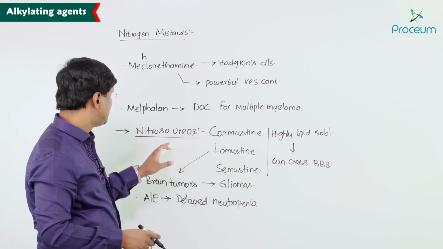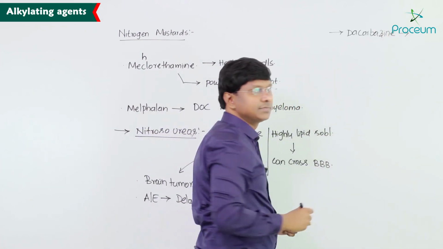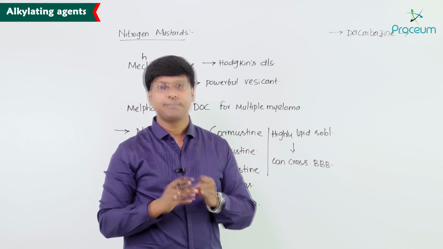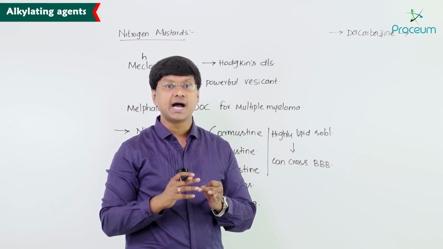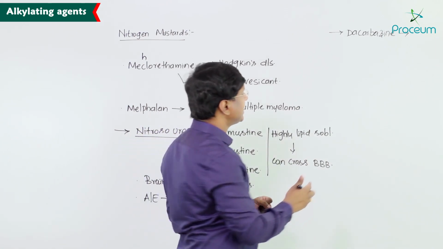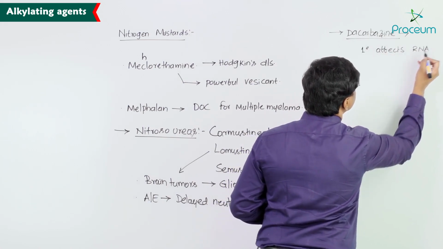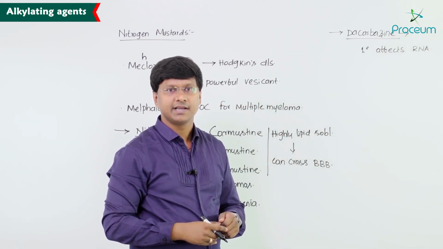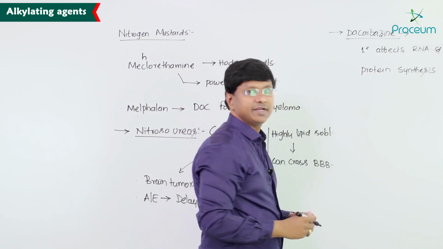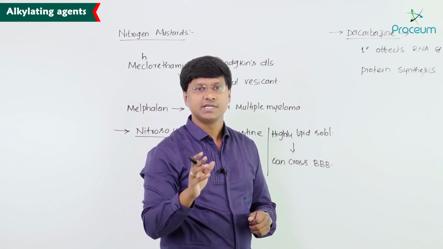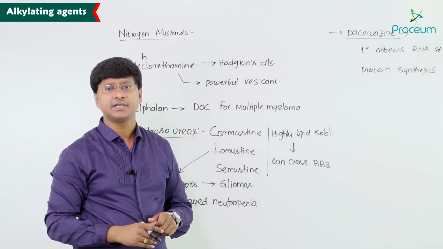Next, apart from this, take the other drug, that is dacarbazine. Primarily it affects the RNA, and not only that, it also affects protein synthesis, unlike the alkylating agents. Alkylating agents were predominantly affecting the DNA.